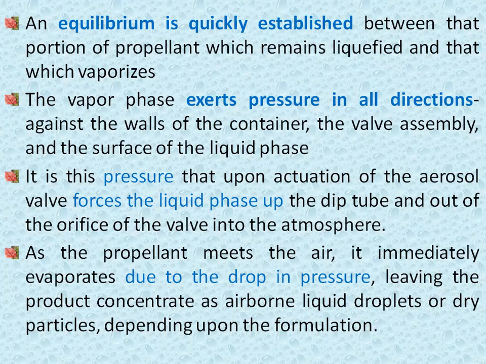Vapor phase is there initially, and that vapor pressure causes expulsion of the content from the container. And when the content comes out into the air, okay, that propellant gets evaporated due to the temperature, and then the small drops get deposited at the surface where we generally sprayed it.